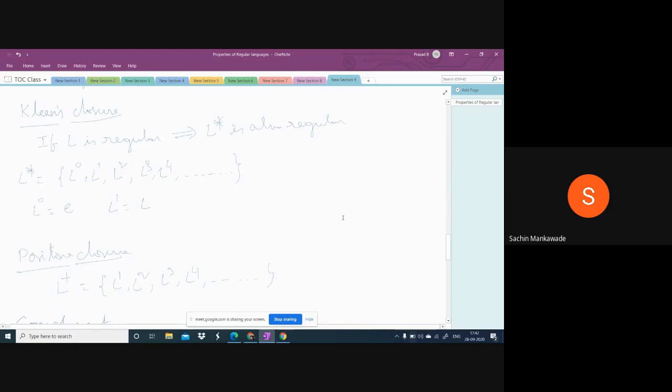What is L star? L star is L power 0, L power 1, L power 2, L power 3, L power 4, L power 5, and so on. If L is regular, then L star is also regular. What is L power 0? L power 0 is epsilon. And you know very well, epsilon is regular. Why is epsilon regular? Because we can construct